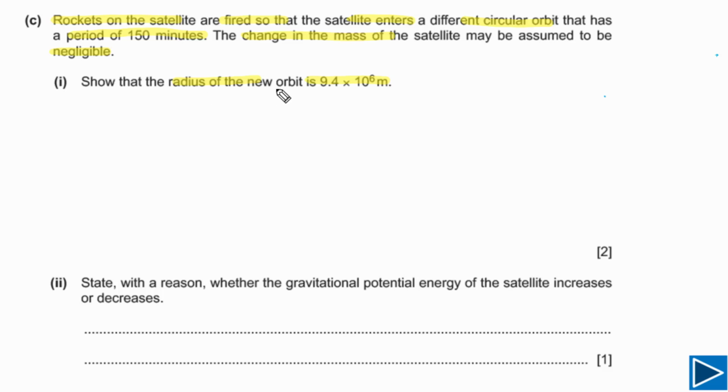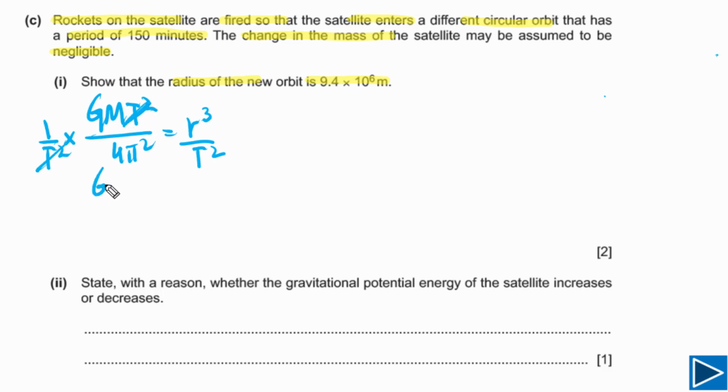In order to calculate the radius of the new orbit, we need the expression from part B. In part B, we have derived that GM T squared over 4 pi squared is equal to R cubed. R is the radius of the orbit. Let's divide this first of all by T squared on both sides. If we divide by T squared on both sides, we can cancel this T squared with this one. Then we are simply left with GM over 4 pi squared, and this is equal to R cubed by T squared.